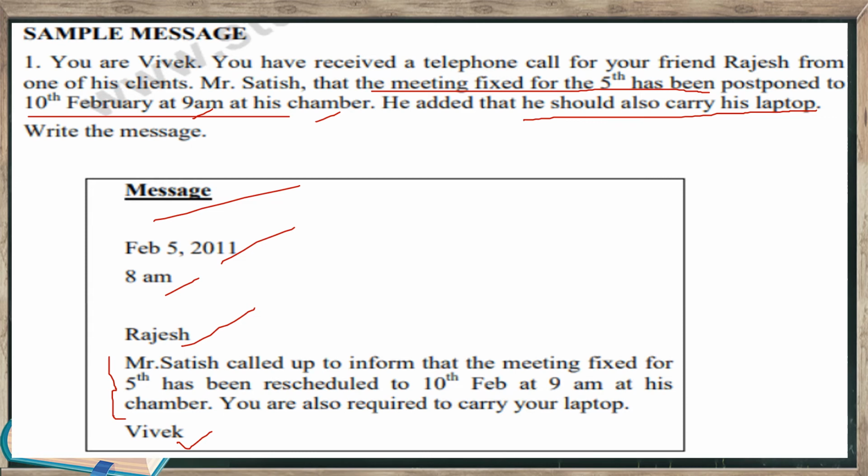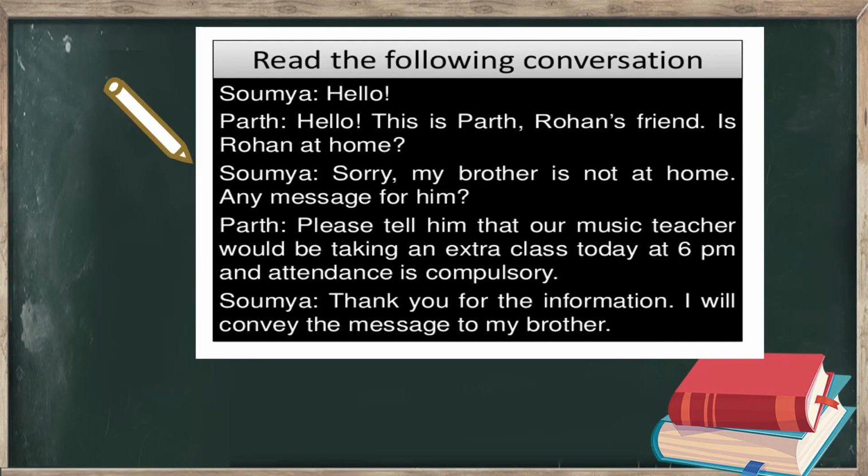Okay, let us see one more example. As I said that it can be oral also. Now see, Soumya and Parth. This is the telephonic conversation between two people. Okay, one is Soumya and Parth. Okay, and Parth is Rohan's friend. Rohan is not at home. Now see how the dialogue goes on.